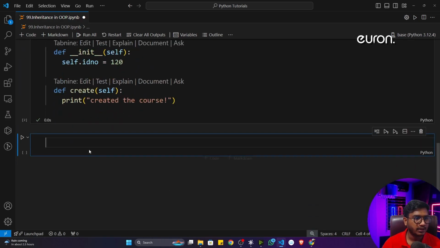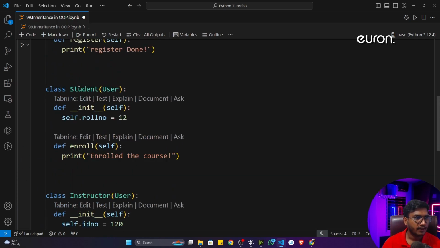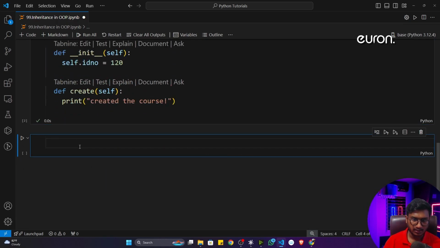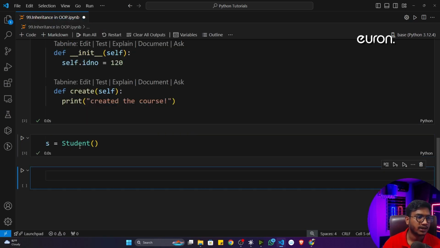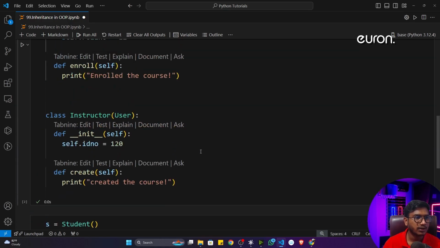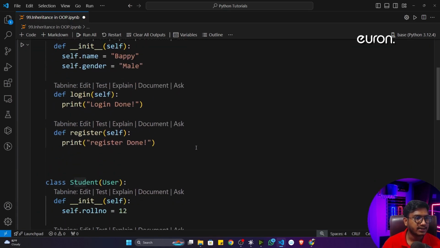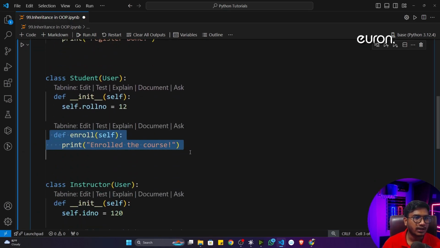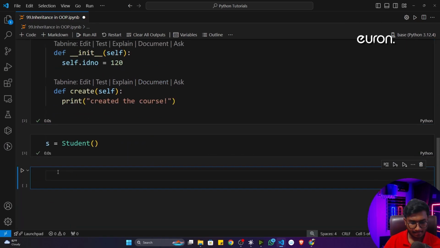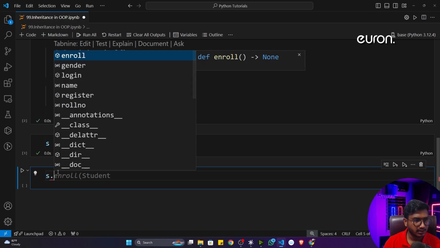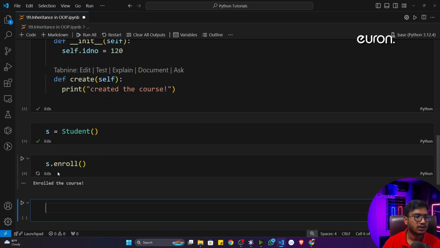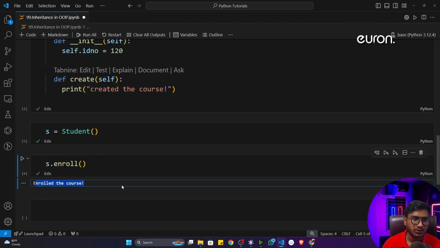Now first of all, let me define the student object. So I'll just write s is equal to Student. Now see, if I execute, it's working fine. Now if I want to access a student property, that means let's say the student wants to enroll, I'll just write s.enroll. Now see, it tells you enrolled the course.